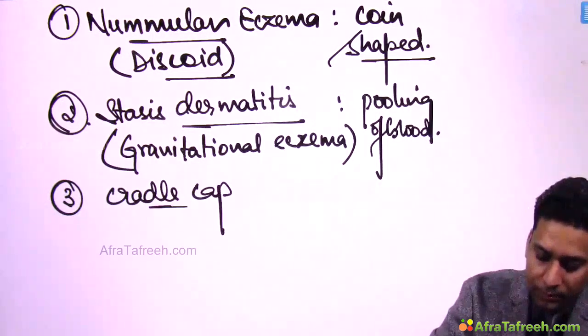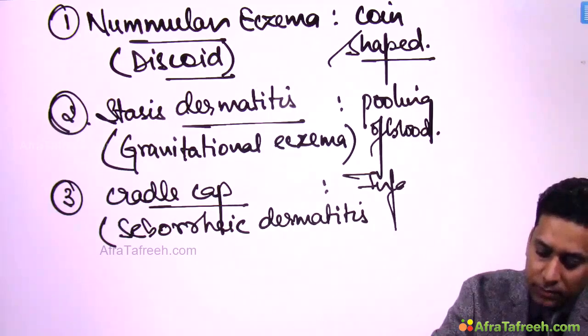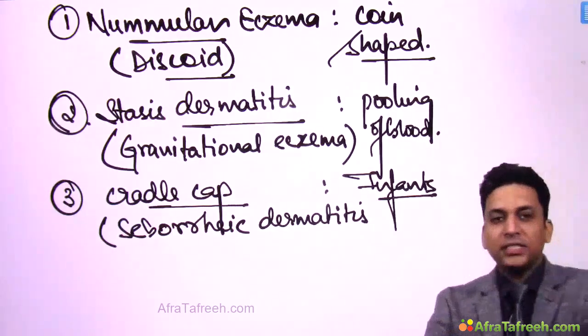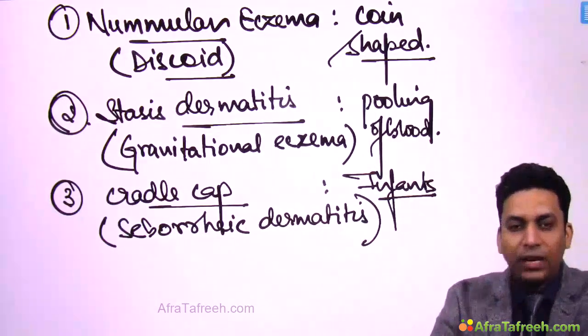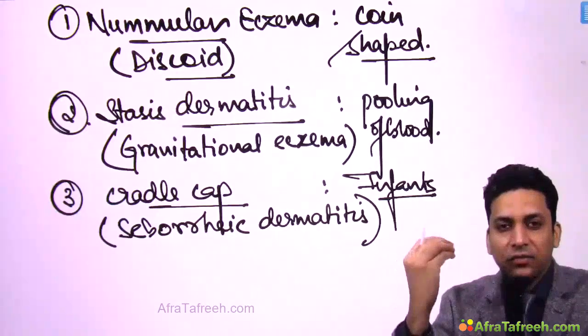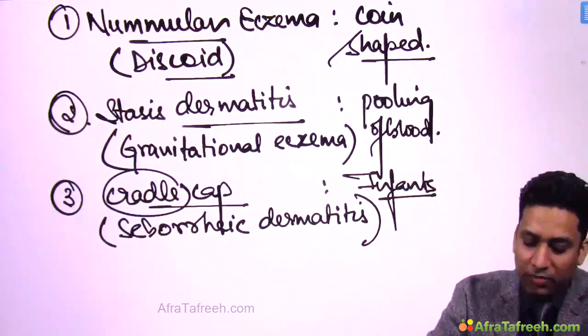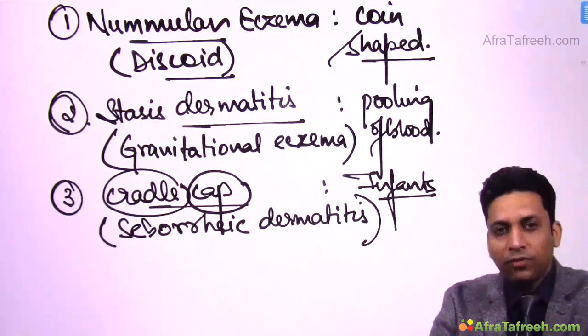Cradle cap, this is seborrheic dermatitis. This is usually seen in infants. So when seborrheic dermatitis involves the scalp in infants, this is known as cradle cap. Okay, so you will find these greasy scales over the scalp of infants. Why is it known as cradle cap? Because cradle is used by infants, and cap because the scalp is involved, where we wear a cap.